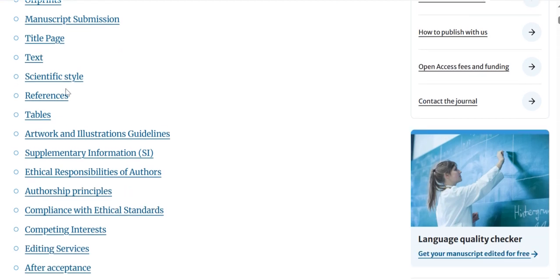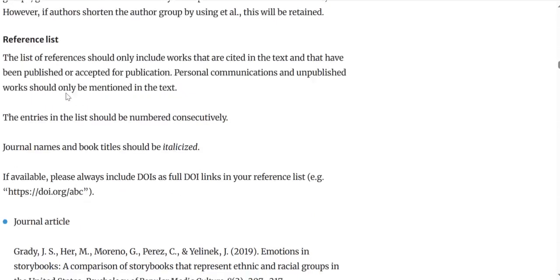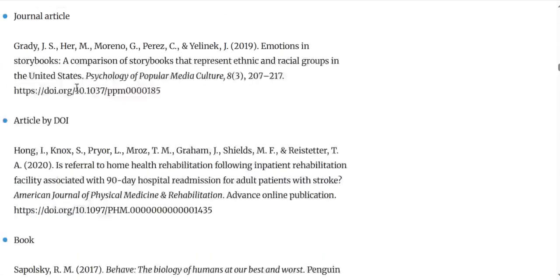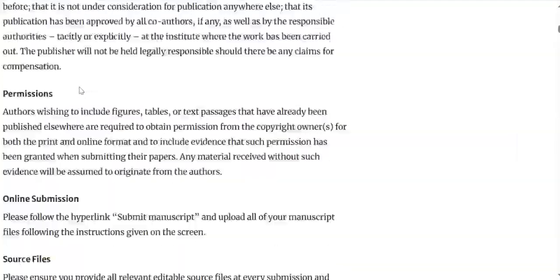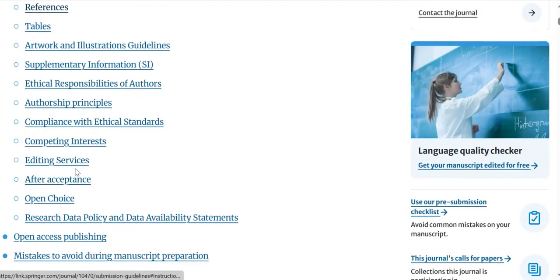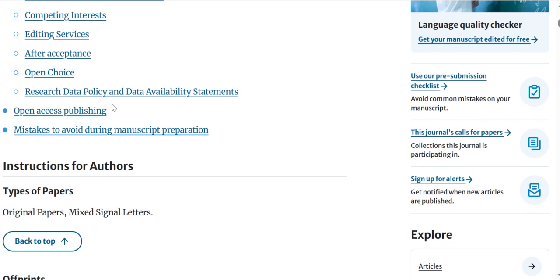The manuscript, what should be on the title page, what is the size of the text, what is the size of the references, all these things they have clearly mentioned. Moreover, the important thing is that you need to check the tables, your data, and figures.